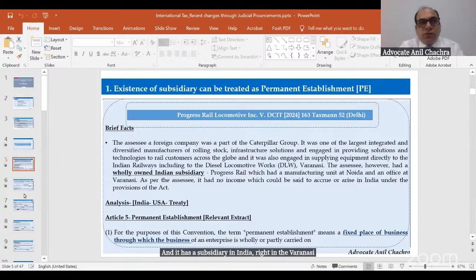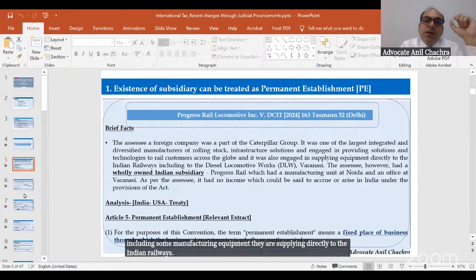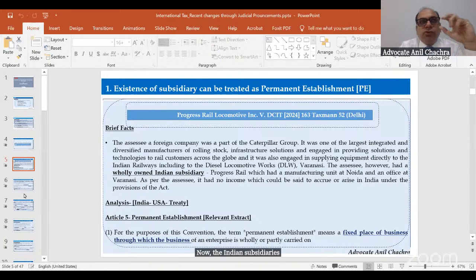The business of the assessee was to provide solutions to the Indian Railways, including some manufacturing equipment they were supplying directly to the Indian Railways. Now, the Indian subsidiary was also supplying some material or providing some solutions to the Indian Railways.